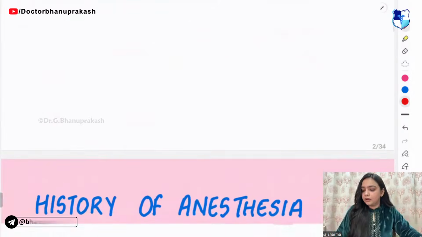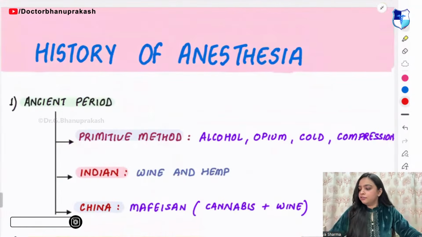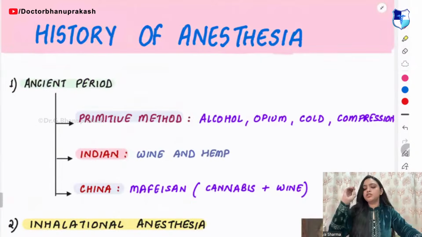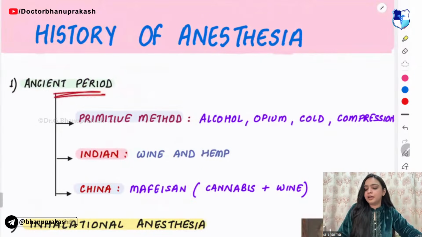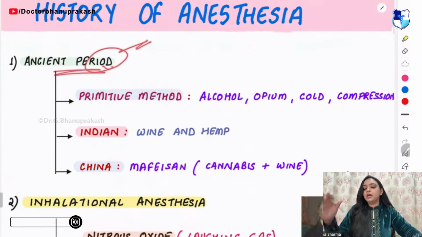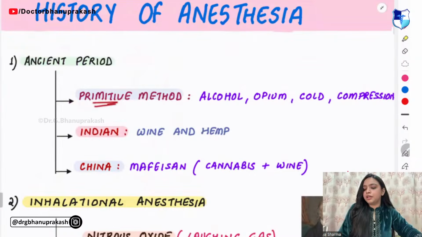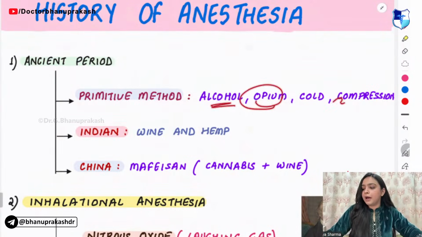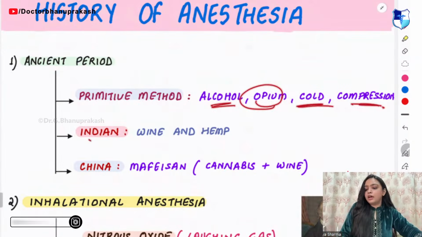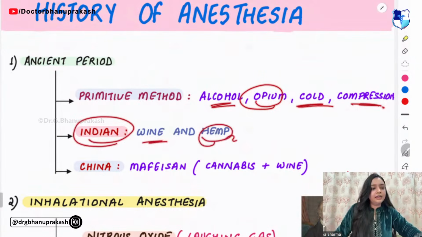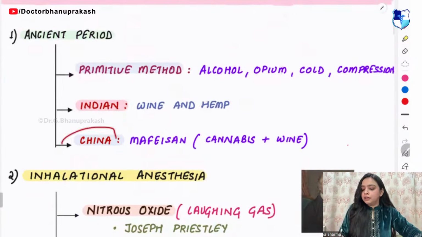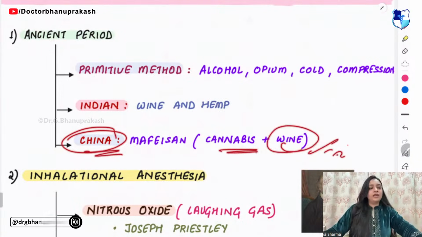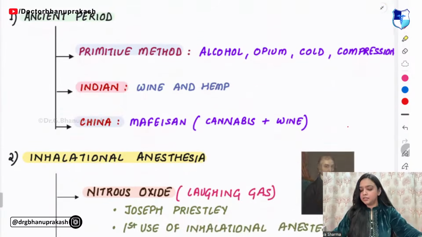Now, let's start. First thing that you have is the history of anesthesia. In the history of anesthesia, the first period is the ancient period. In the ancient period, the first method is the primitive method. In the primitive method, we use alcohol, opium, and cold compressions. In the Indian method, we use wine and hemp. Then you have the Chinese one, in which you have cannabis as well as wine.